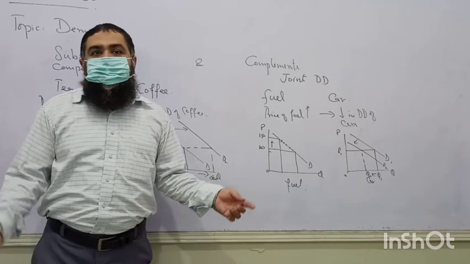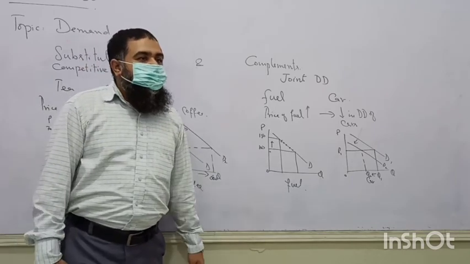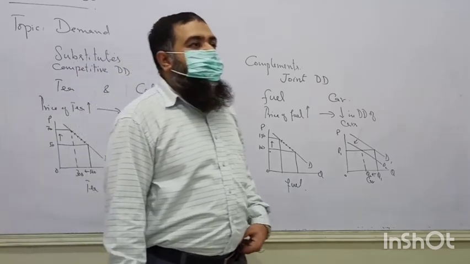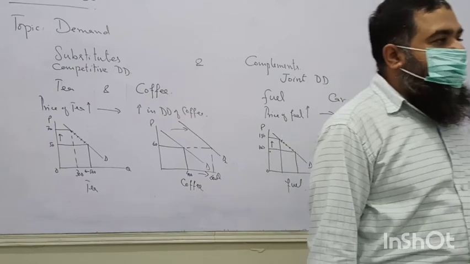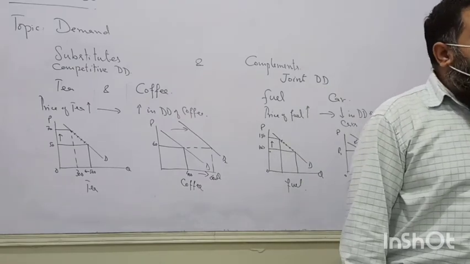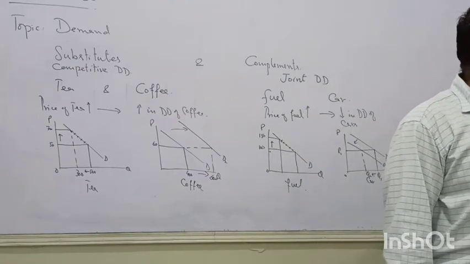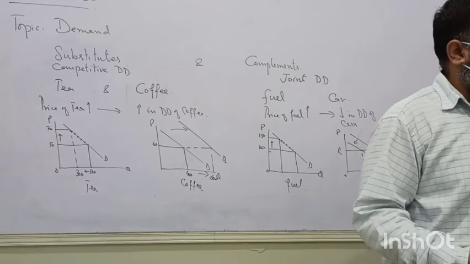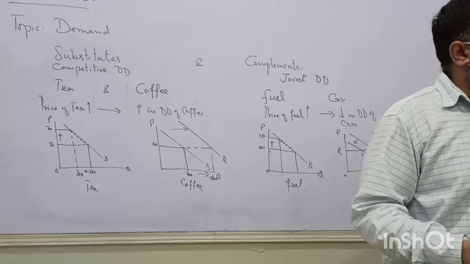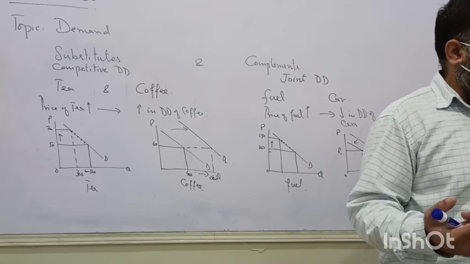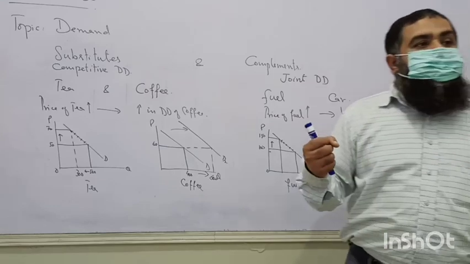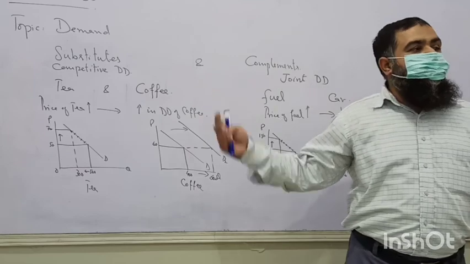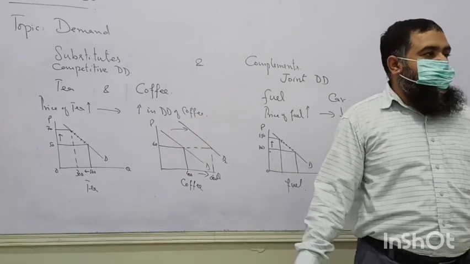Public transport and car are substitutes to each other. Okay? When in England, what is happening? They are having road taxes during the daytime. If in London, people are coming out of their homes with their personal cars, they have to pay heavy road taxes. Now, what is the substitute of their personal car? That is public transport. When the road tax on personal cars is increasing, the demand for public transport will increase. That is in the case of substitutes.